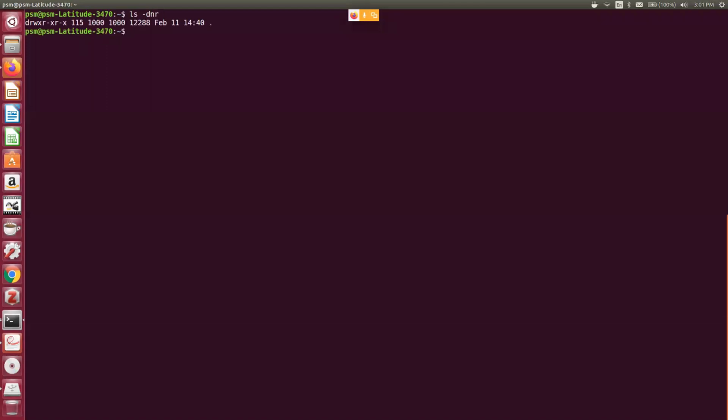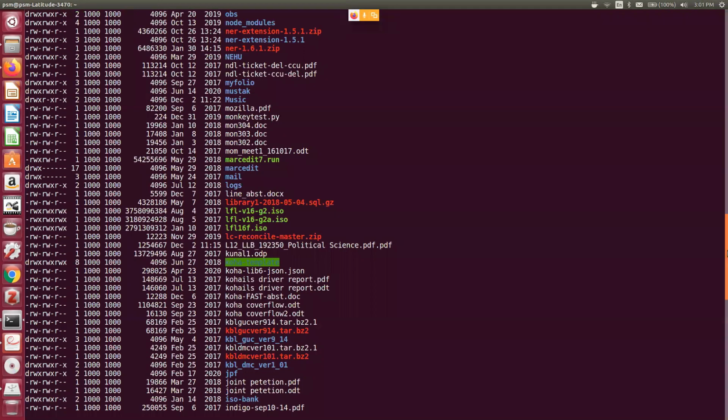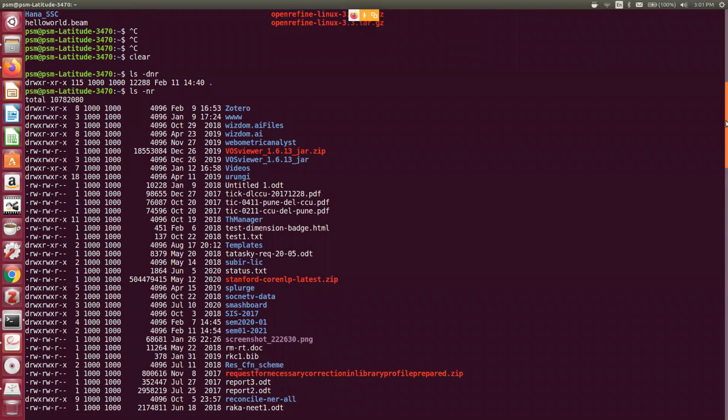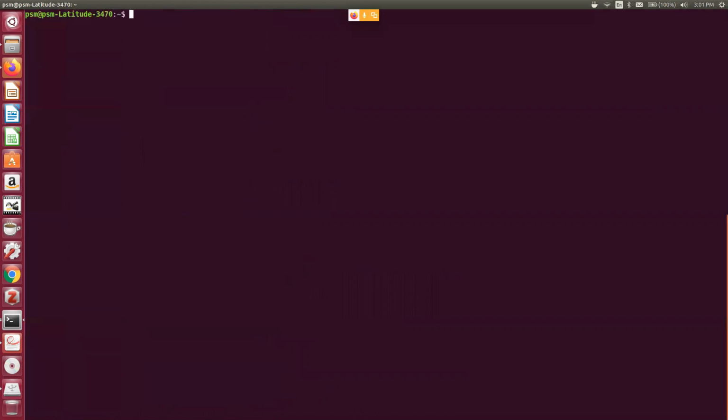I want to see things alphabetically in reverse order. So Z to A. Now you see, if I want to list everything under a particular directory and give this command, the ls switch is -n, that means sort by name, then sorting is reversed, meaning Z to A. So it will list, you see, Zotero first, then www, then wisdom, and so on. So these commands are very powerful and you can take the help of any of these commands.